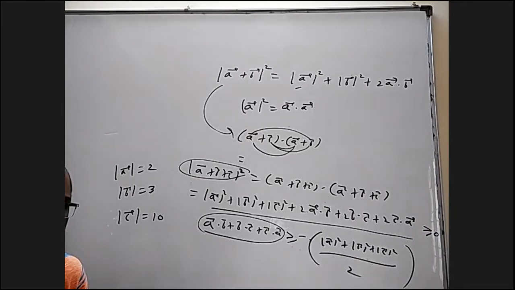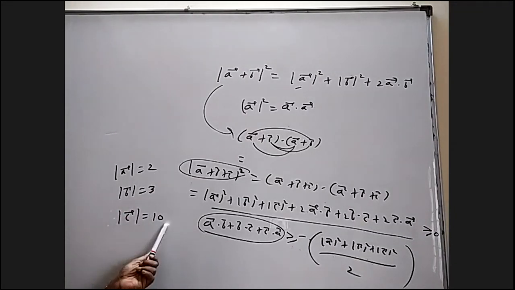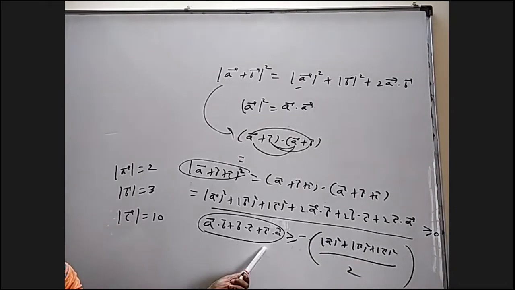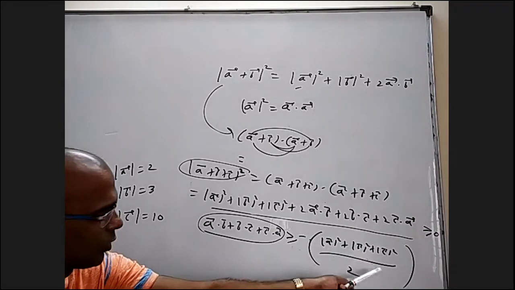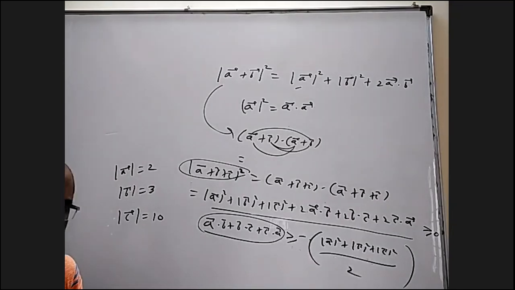Can you repeat the question, sir? Mod a bar is 2, mod b bar is 3, mod c bar is 10 given, and the wanted minimum value of a dot b plus b dot c plus c dot a. Can I simply substitute mod a as 2, mod b as 3 and mod c as 10? I'll get a number here with a minus. That will be the minimum value. Can I say that? No, sir, no.